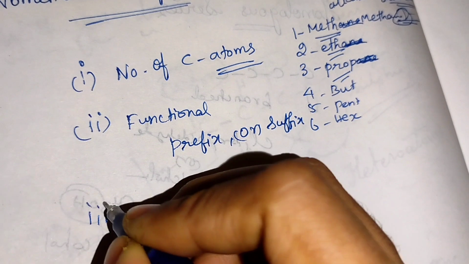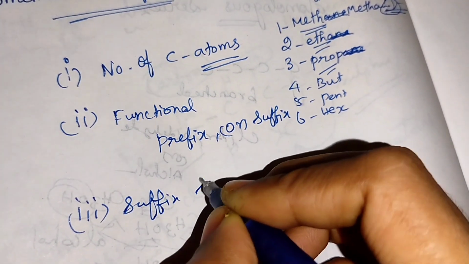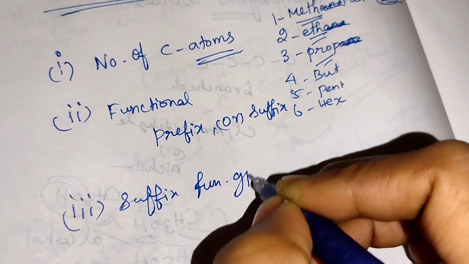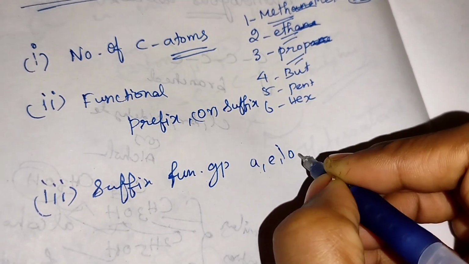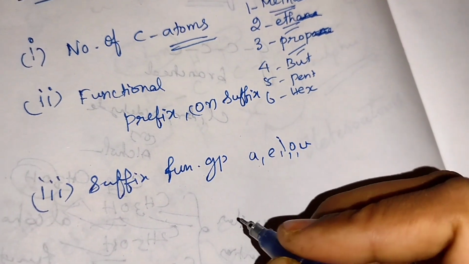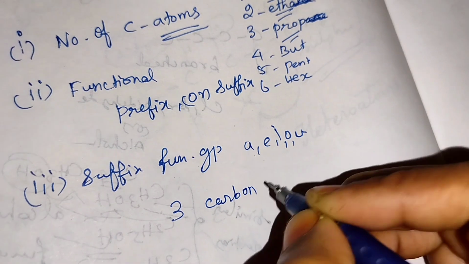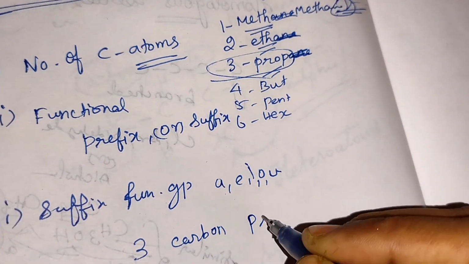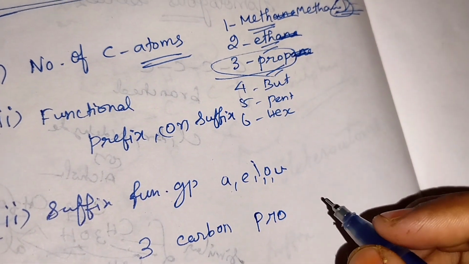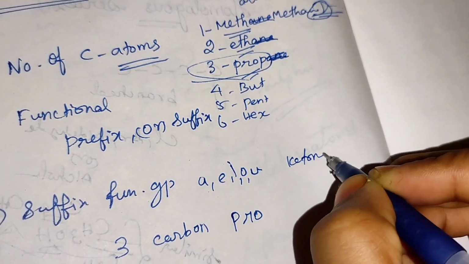If the functional group name is present in the suffix, it will start with a vowel, AEIOU. For example, three carbons means what will come? Prop. Three means prop will come. If a ketone group is present, the functional group is here.